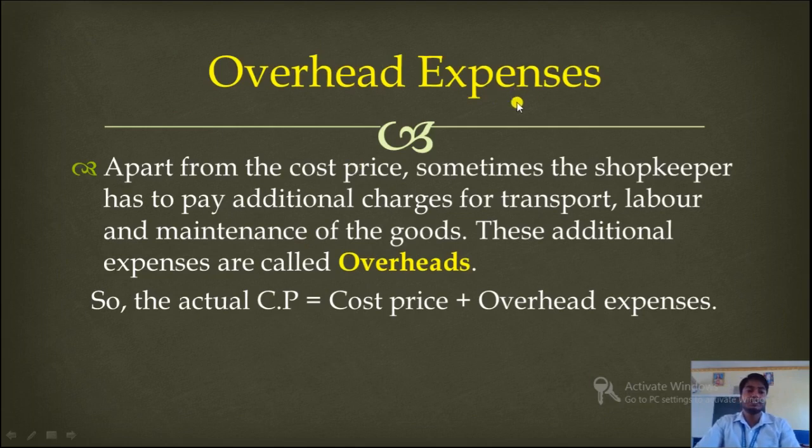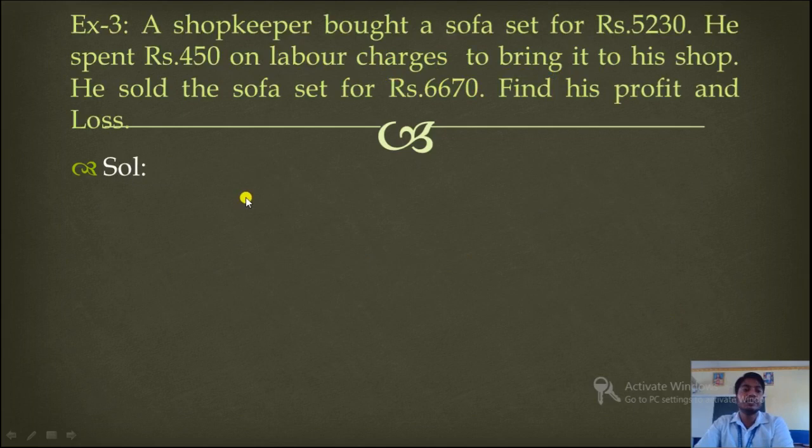Now overhead expenses. What is overhead expenses? Just now we have seen cost price, selling price, and now we are going to see overhead expenses. Apart from the cost price, sometimes the shopkeeper has to pay additional charges for transport, labor, maintenance of the goods. These additional expenses are called overheads. So the actual CP is equal to cost price plus overhead expenses. Let's try to understand with the help of an example.